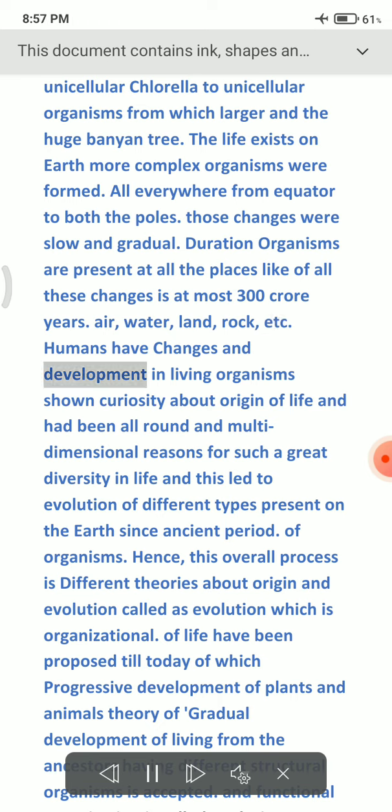Humans have shown curiosity about the origin of life and the reasons for such a great diversity in life since the ancient period.